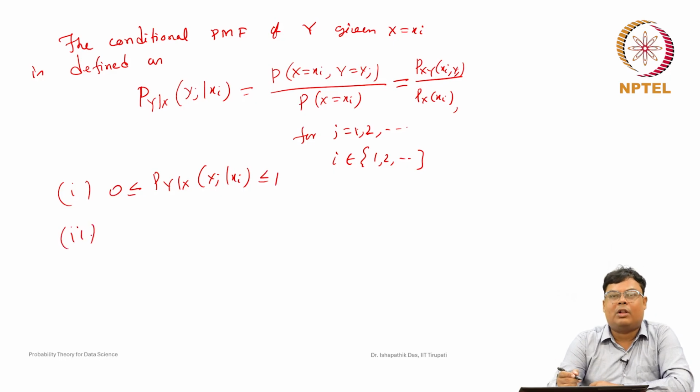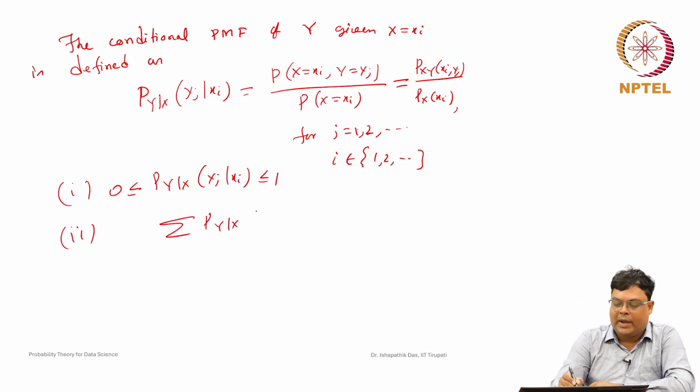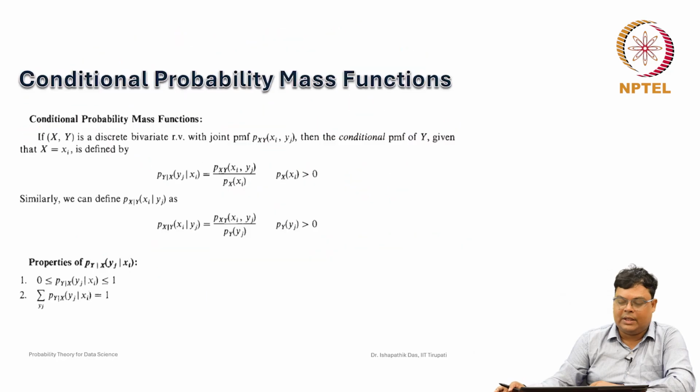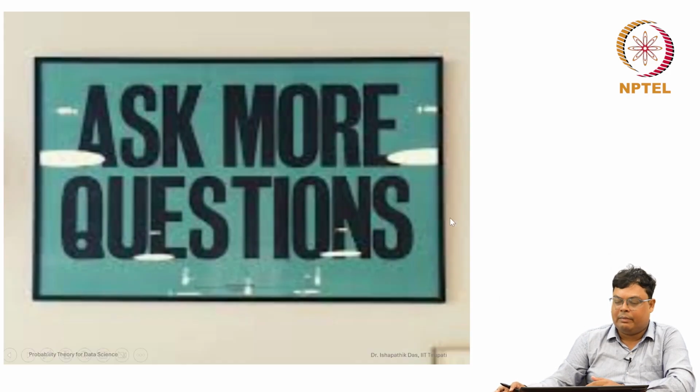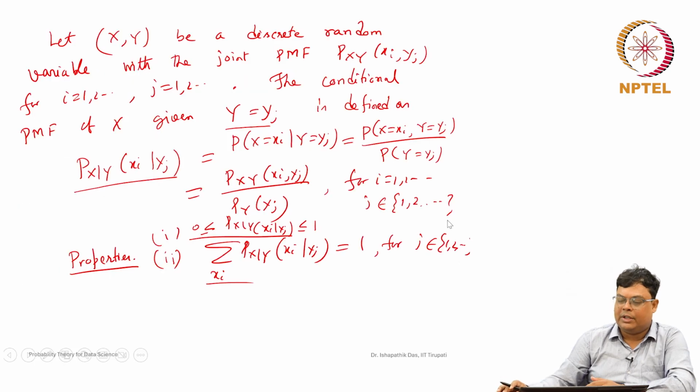So, it will satisfy all the properties of probability mass function. If you take the sum over yj given x, for a particular value of xi, if you fix this xi and take the sum over yj, this should be equal to 1, for i belonging to 1, 2, and so on. This is given here, you can see that. This condition is also written because it is a probability mass function.